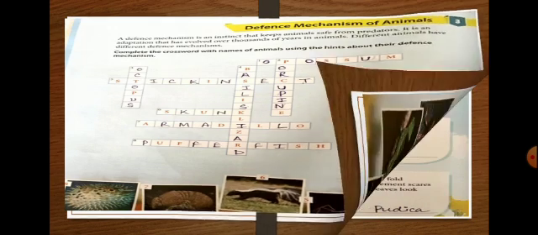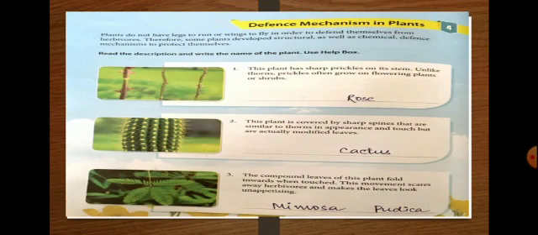Next chapter is about defense mechanism in plants. So animals have defense mechanisms like claws, teeth, poison, mimicry. But plants, they do not have legs to run or wings to fly. So how do they defend themselves from herbivores? They develop some structural as well as chemical defense mechanisms. Here are some. You have to identify the plant name. Pictures are also given. You have to identify them easily.